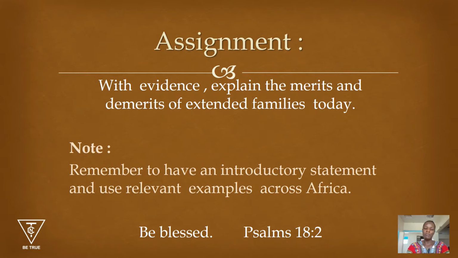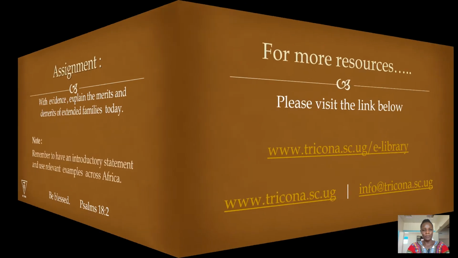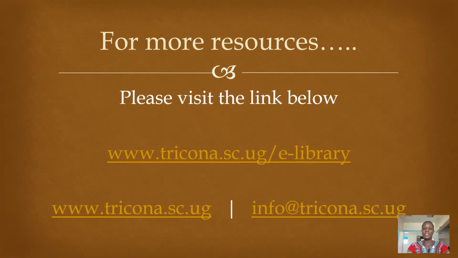We are also being guided by our theme, Psalms chapter 18, verse 2, adding on Jeremiah chapter 29, verse 11. That is the link that I'm telling you to visit. You'll find more resources and more guidance on what we have covered.